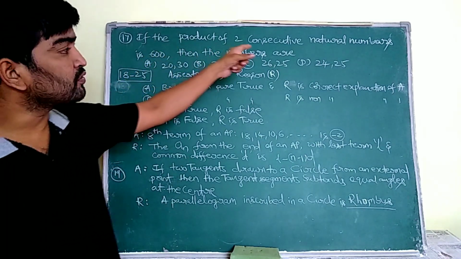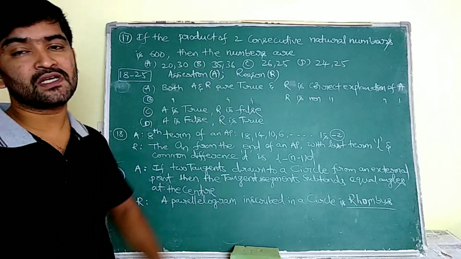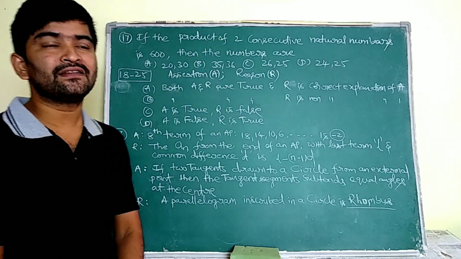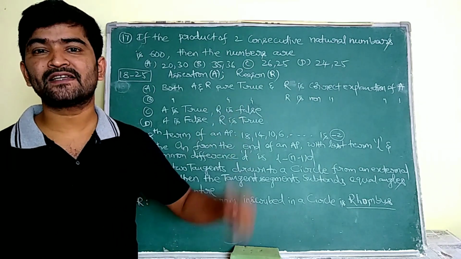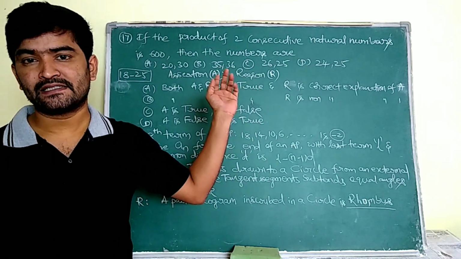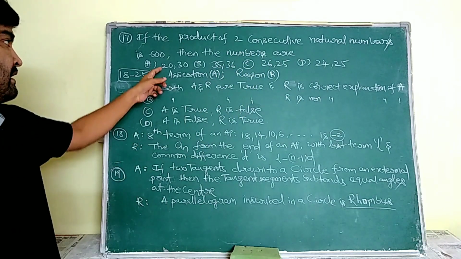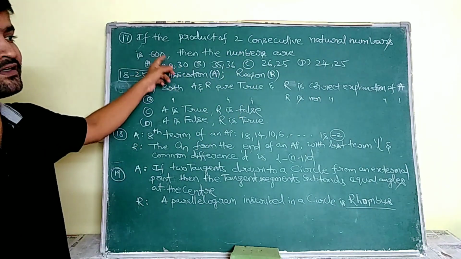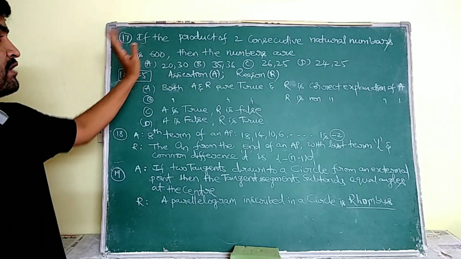If the product of two consecutive natural numbers is 600, then those numbers are, is asking. Again, this is also going to be explained in two different methods. As it is a bit better, check the answer by options. See, the product of these two is 600 or not, and those two are consecutive or not, we have to check.